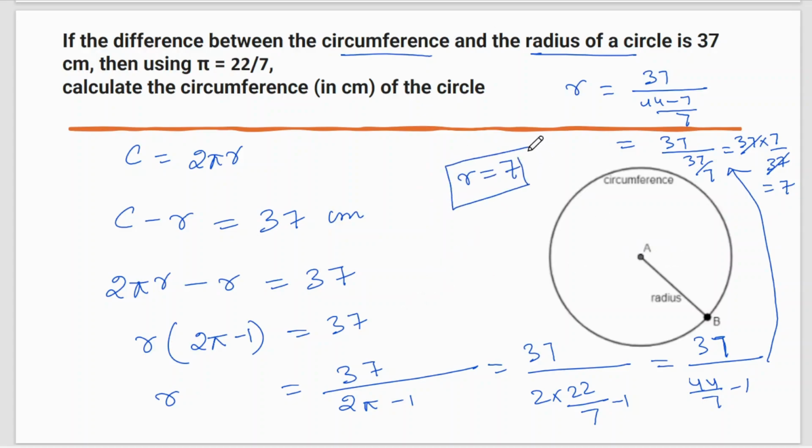Okay, now we will use this r to find the circumference of the field. So what is that? Let me erase this part.